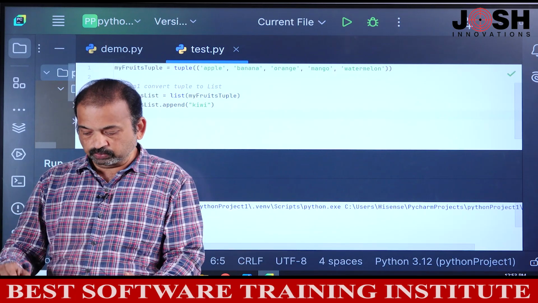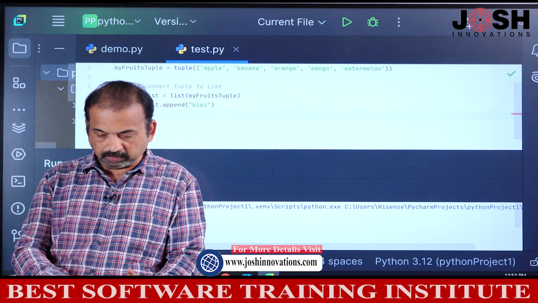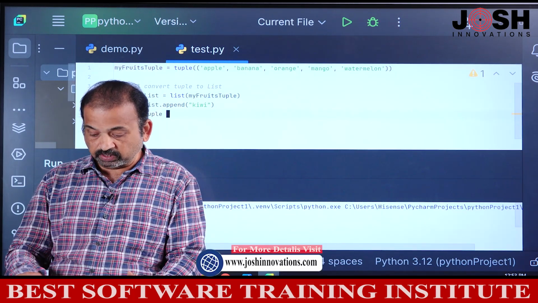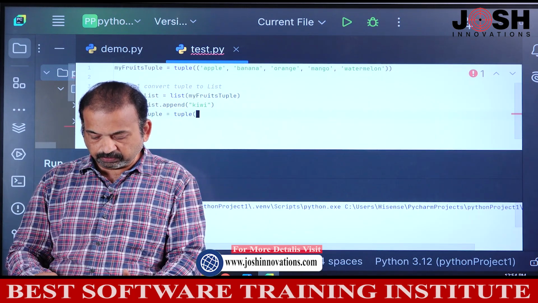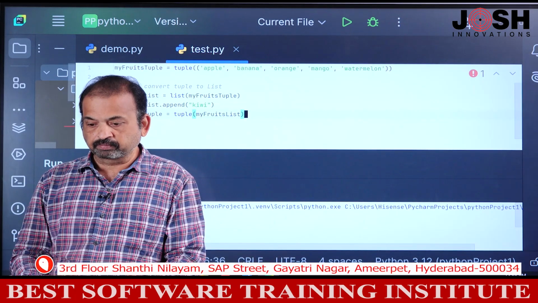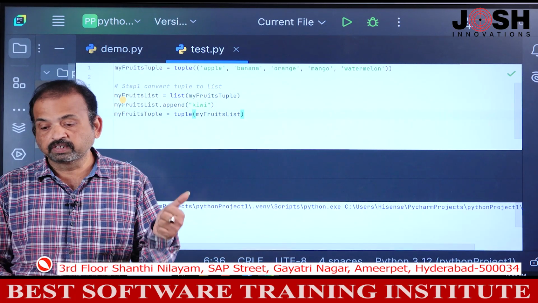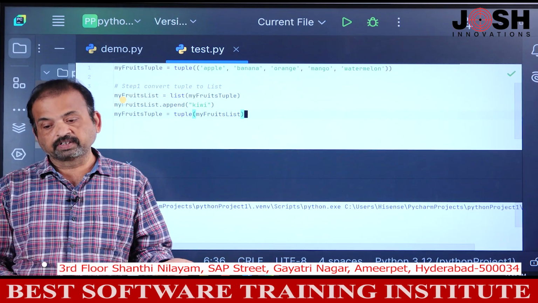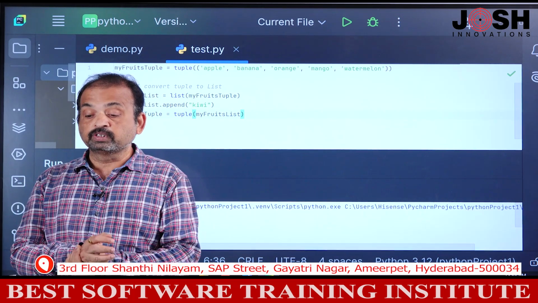And step 3, again back to tuple. How to convert to tuple? Again my fruits tuple equals to tuple constructor, and in the brackets just give my fruits list. Done. 3 steps are done. Line number 4 is step 1, convert tuple to list. Line number 5 is do some additions. For example, I added kiwi fruit. Then at line number 6, I convert to tuple again.